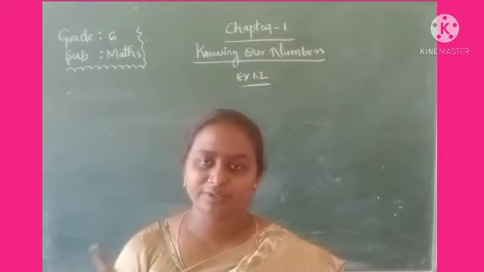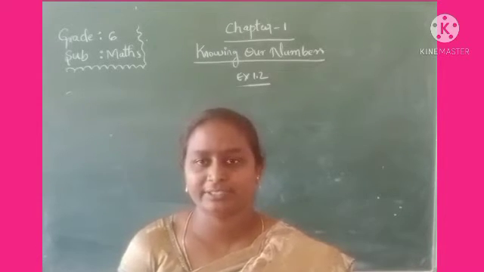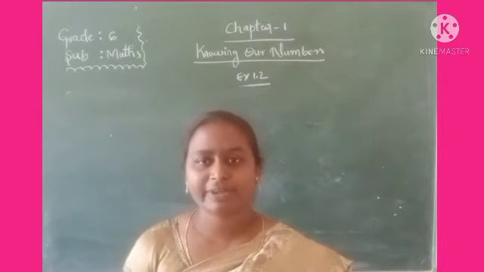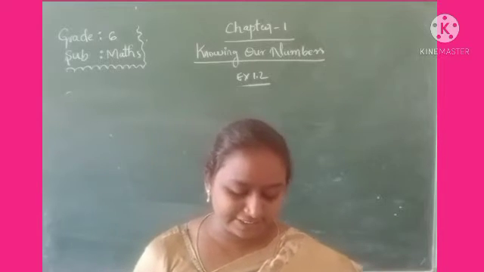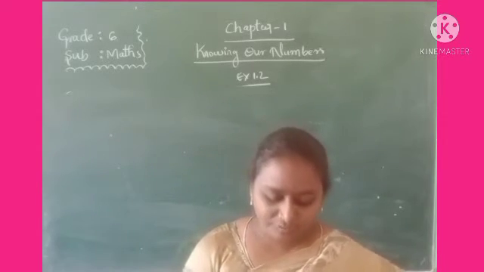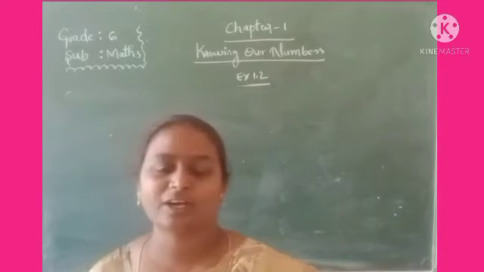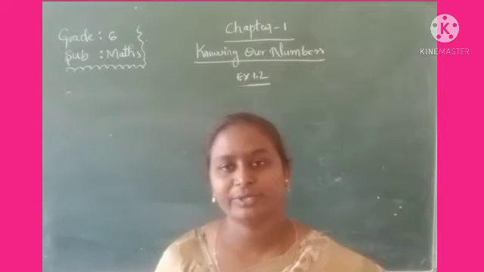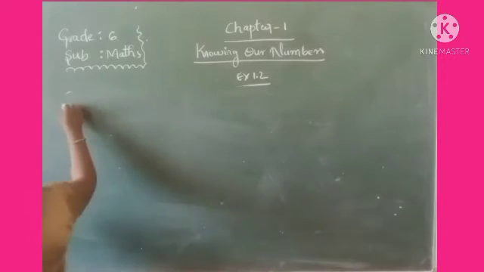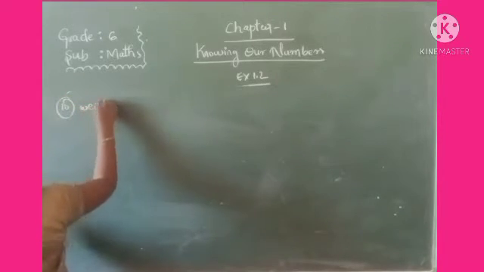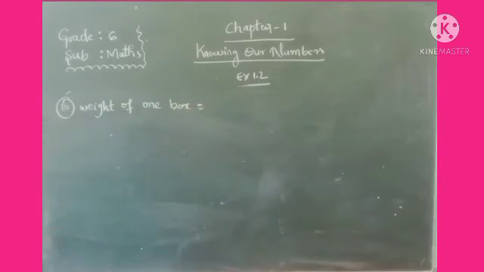So the weight of one medicine box is given, and we need to find how many boxes can be loaded in a van, but the van cannot carry beyond 800 kilograms. First of all, we have to write the weight of the box, so then only we can know how many boxes can be carried by the van. First write the given information, that is the weight of one box.